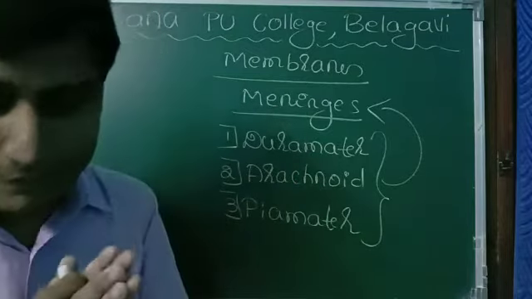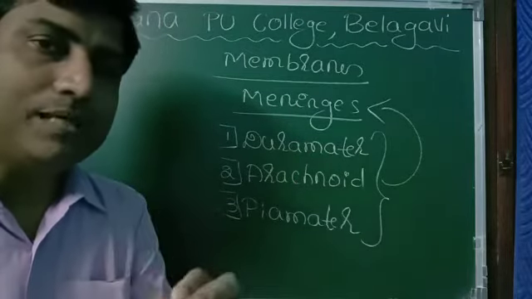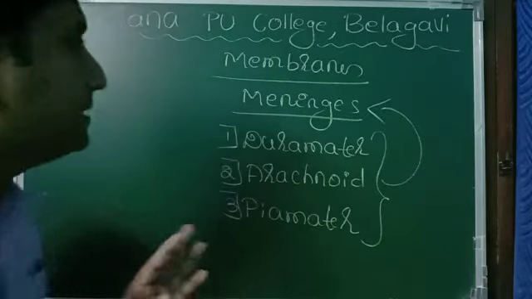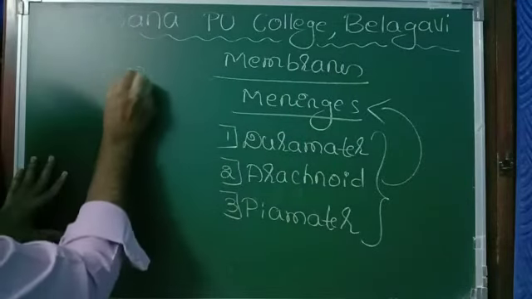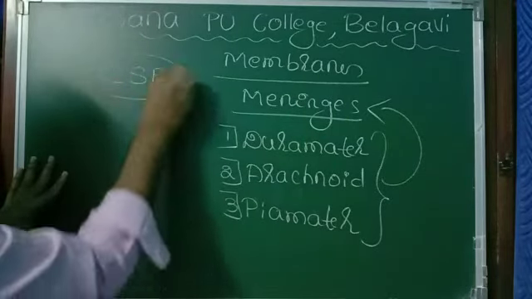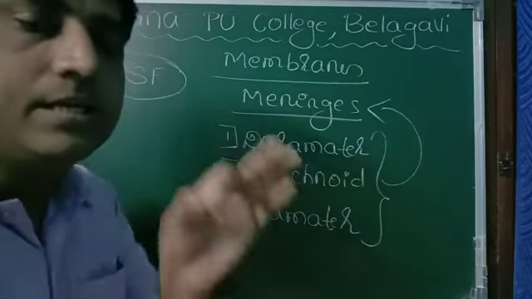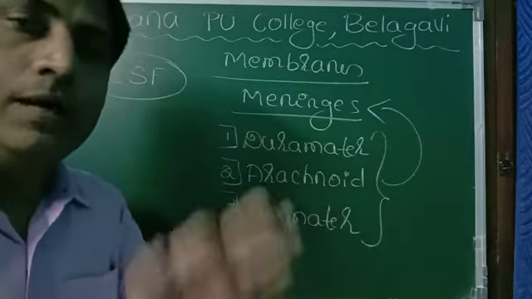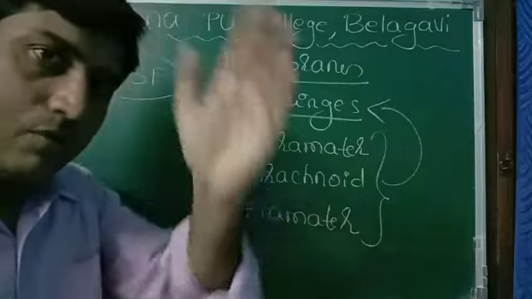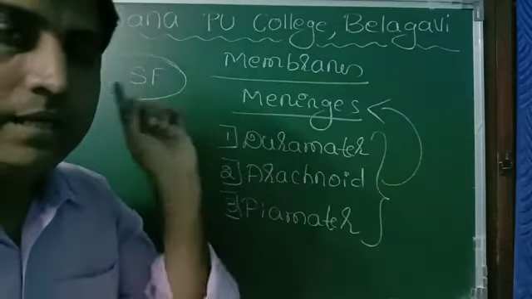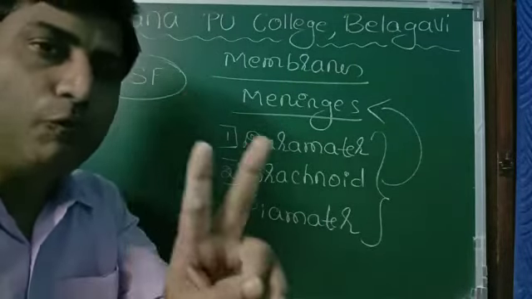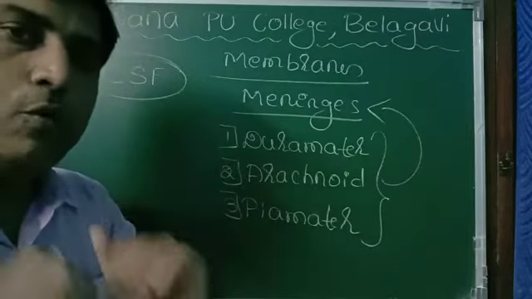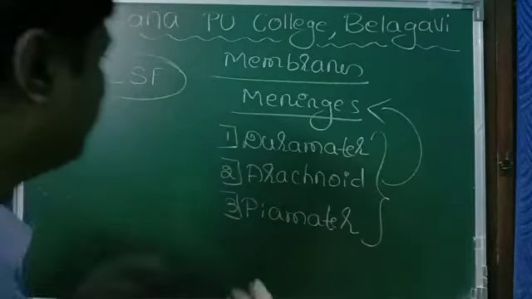And in between the membranes, there is a fluid called CSF. CSF means cerebrospinal fluid. This fluid is present around the brain and around the spinal cord. This fluid has 2 functions. One is it supplies nutrients to the brain.